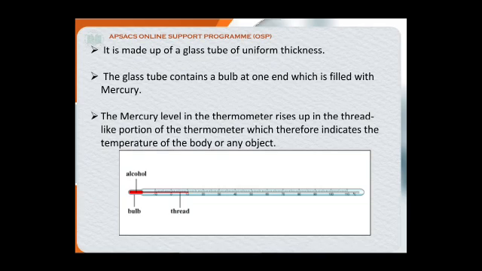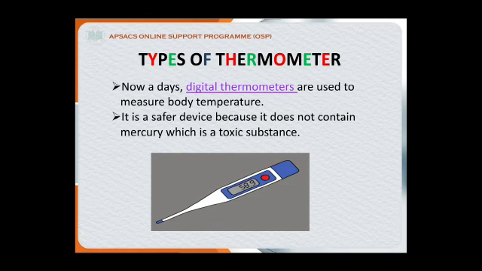The glass tube contains a bulb at one end, as you can see in the picture, which is filled with mercury, which is a colored liquid. The mercury level in the thermometer rises up in the thread-like portion of the thermometer, which therefore indicates the temperature of the body or any object. When the temperature rises, the level of mercury rises, and when the temperature falls or decreases, the level of mercury decreases.